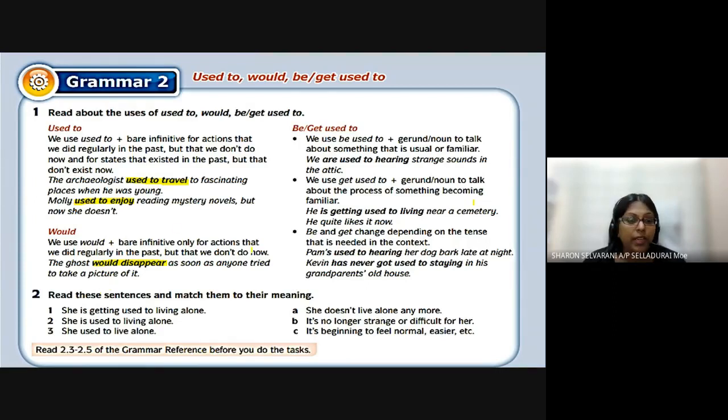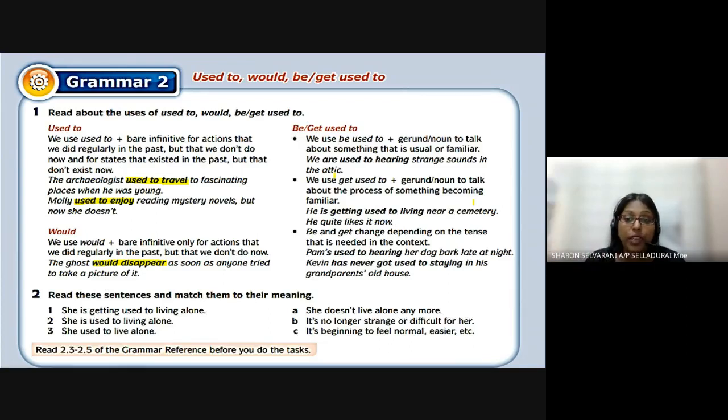Then let's look at this, be or get used to. We use be used to plus gerund or noun to talk about something that is usual or familiar. We are used to hearing strange sounds in the attic. Attic means people have an extra place above their roof, near their roof, from inside the house. All right, so we are used to hearing strange sounds. That means you used to hear, but now you no longer hear.